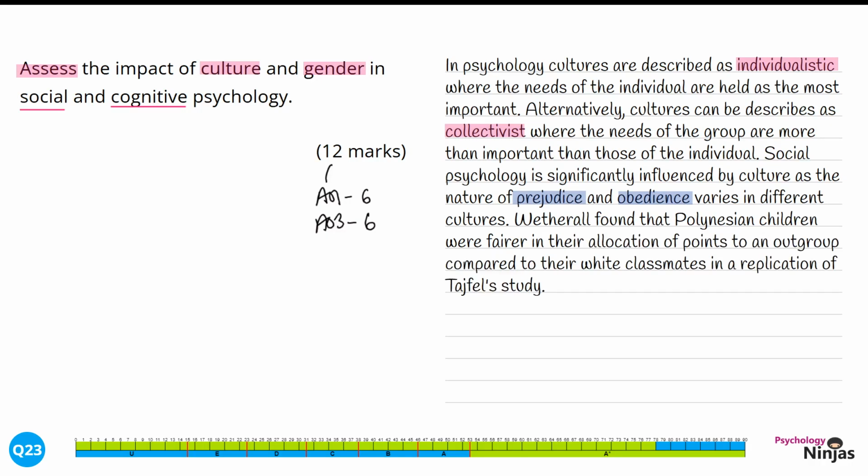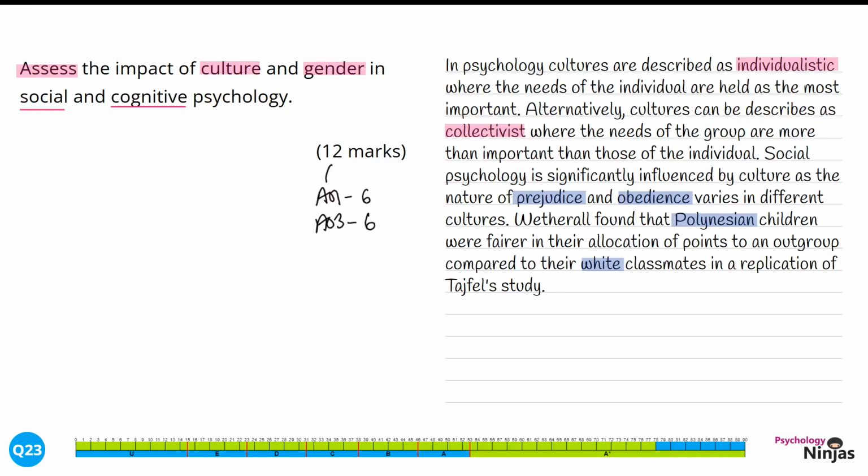Weatherall found that Polynesian children were fairer in their allocation of points to an outgroup compared to their white classmates in a replication of Tajfel's study. Our comparison between Polynesian and white, or white New Zealand, children in this particular study shows how cultural differences are having an impact in allocation of points, which is how they measured prejudice.